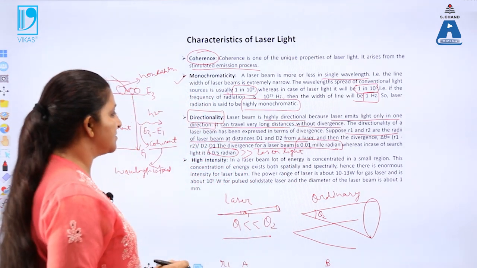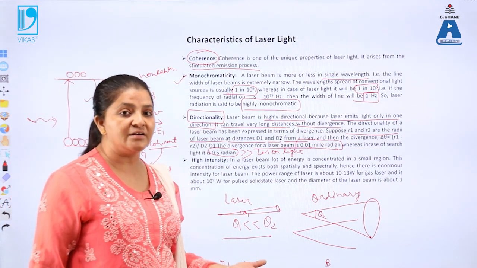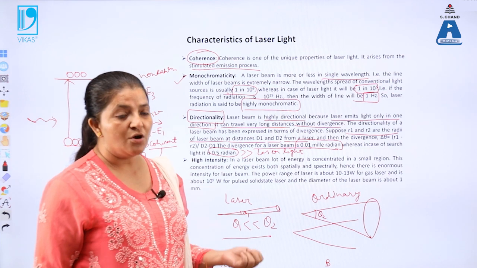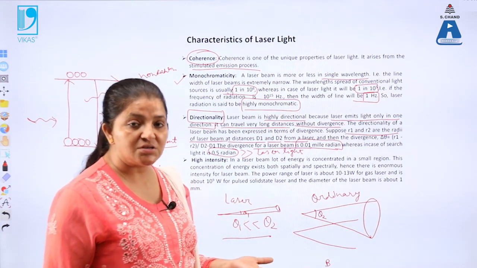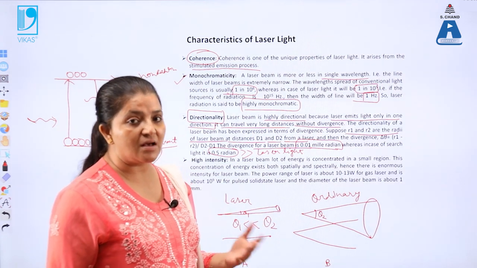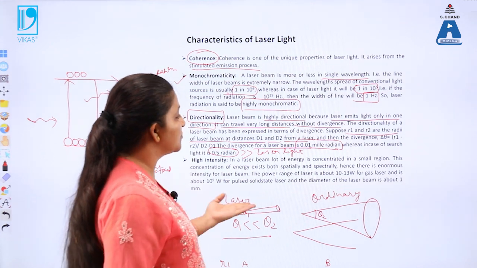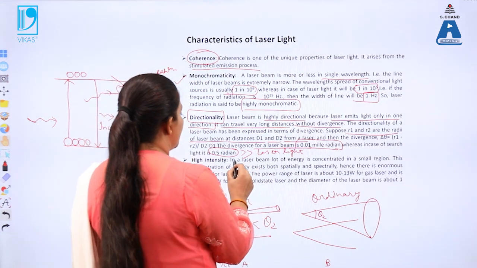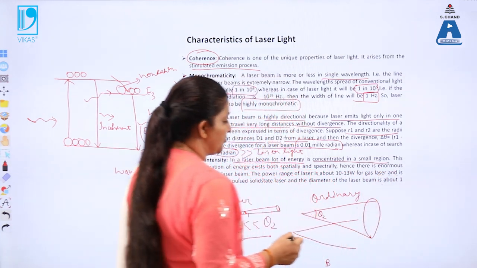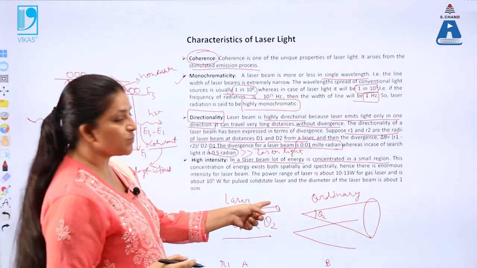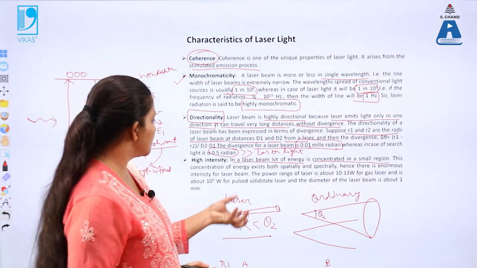Next is the high intensity. We know that laser light is highly intense in nature. Why is this so? Because in case of laser light, there occur multiple reflections, multiple transitions, and transmission takes place. Due to this, the laser beam is of high intensity. That means the laser beam has a lot of energy which is concentrated in a small region. Over a very small radius, the laser light gets concentrated.